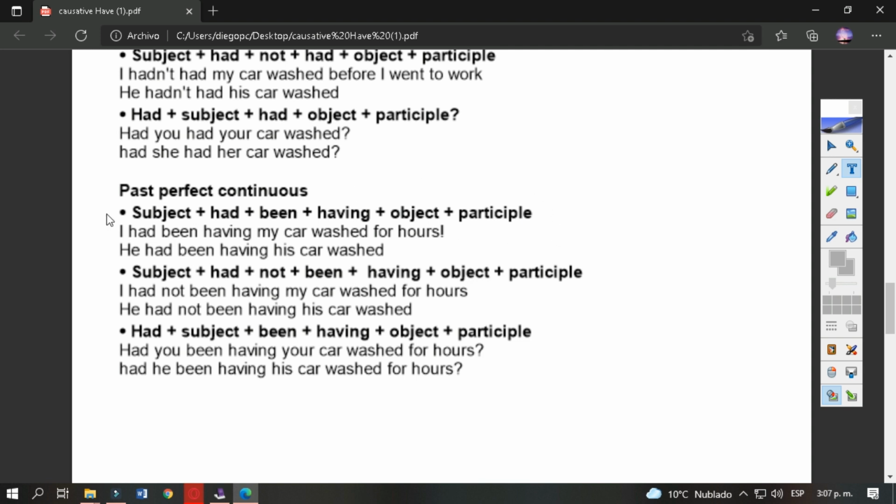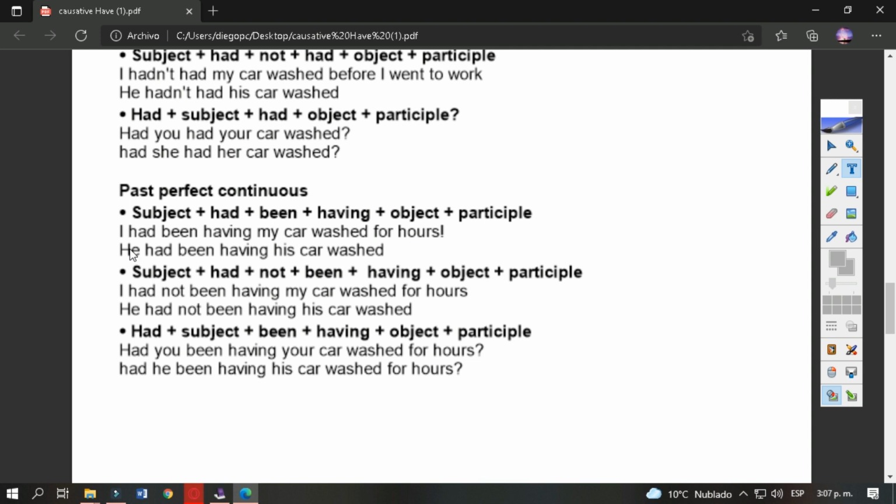For instance, I is the subject, had the auxiliary verb in the past, been the participle of be that allows us to have a continuous tense. My main verb have, that in this case is having because it is continuous, my car, the object, washed, the past participle, and for hours, one indicative of past perfect continuous.